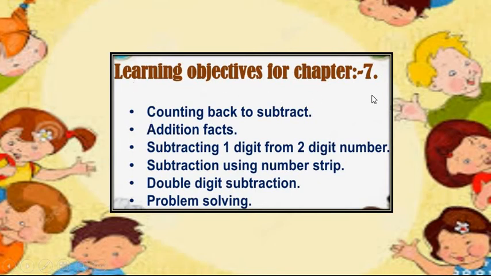Learning objectives for chapter 7 are: counting back to subtract, addition facts, subtracting one digit from a two-digit number, subtraction using number strip, double-digit subtraction, problem solving.